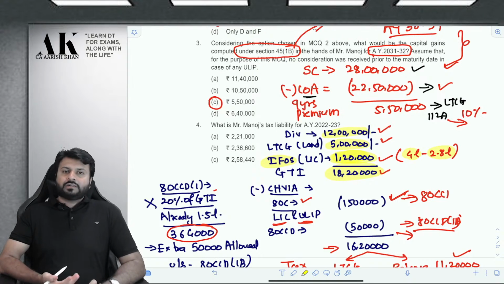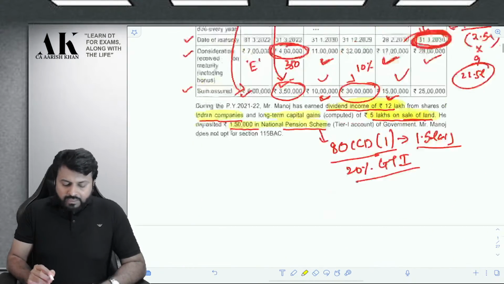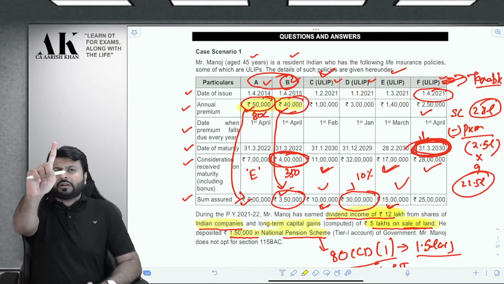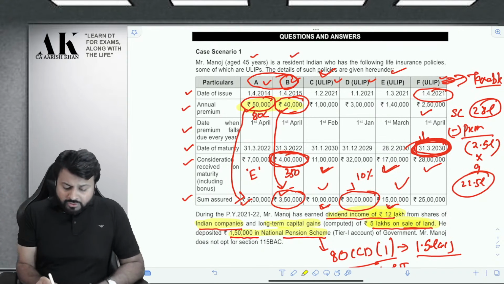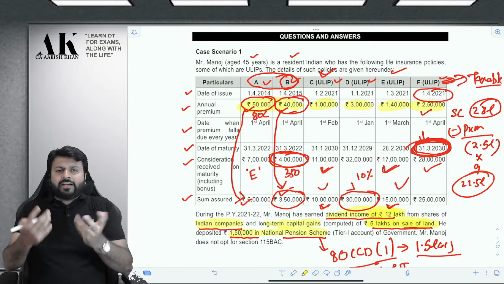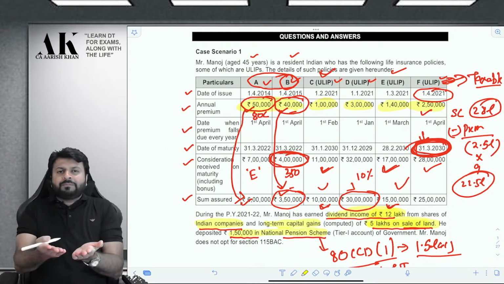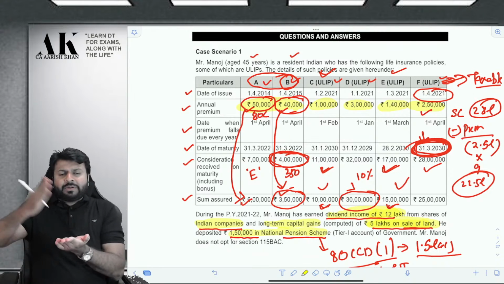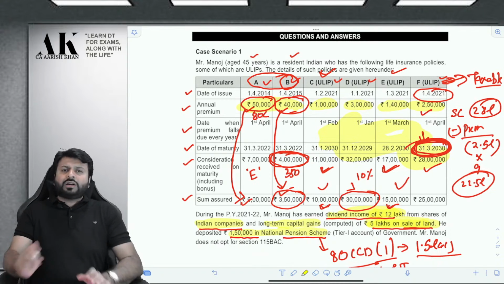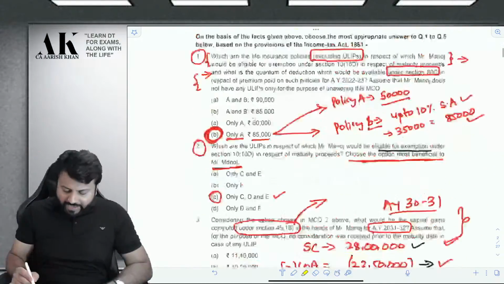Now he will get a deduction. How much deduction? First of all, he will get a deduction for LIC and ULIP. We have already concluded that for ULIP he will get deduction of 85,000. We have already concluded that earlier in question number 1, right? Apart from that, these are also allowed as deduction under 80C. Even contribution of annual premium for ULIP is allowed as deduction under 80C if the annual premium does not exceed 10% of sum assured. In none of the cases is the annual premium exceeding 10% of sum assured. Therefore, the LIC and the ULIP itself are exhausting the entire 1,50,000 rupees.